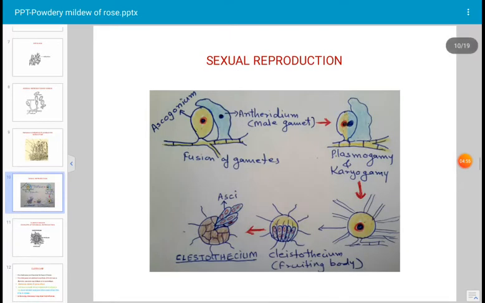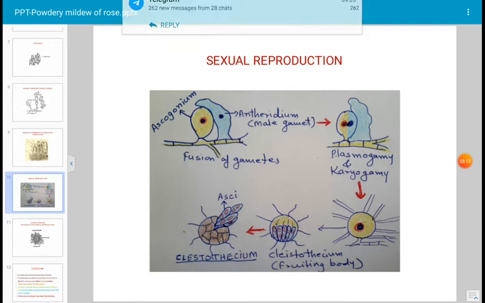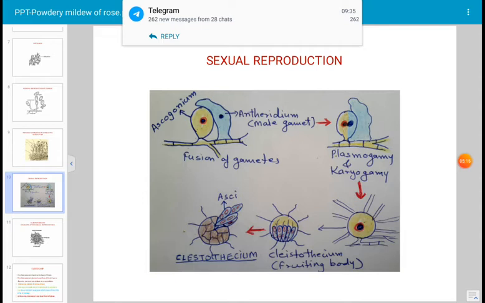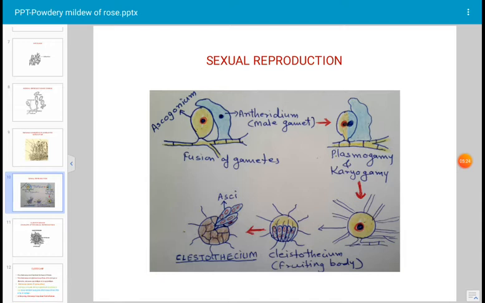Next figure. The fungus also reproduces by sexual reproduction. In presence of enough food material, the fungus produces the male gamete, known as antheridium, and the female gamete, known as ascogonium. Ascogonium consists of a large egg nucleus which is a female gamete. It is mostly a globular structure, arises from the fertile hypha, the ascogonial hypha, and at the base a septum is there. A small amount of cytoplasm is present in the ascogonium.